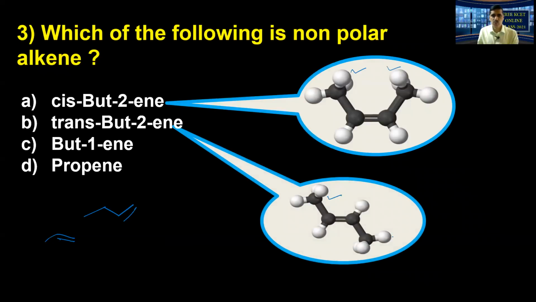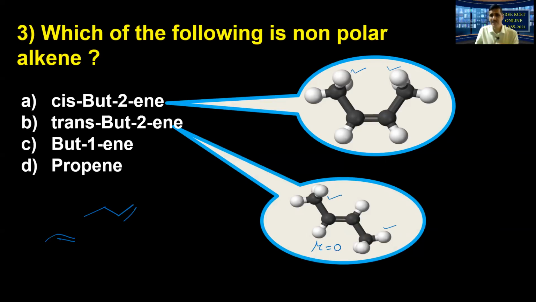Look at this. The two methyl groups are on the opposite sides. So now, since they are on the opposite side, the C-CH3 dipole moments cancel each other. Therefore, the net dipole moment of this molecule is going to be 0. Therefore, the trans form is going to be non-polar. So now the cis form is more polar than the trans form. The boiling point of the cis form is high, we say. It is more polar. Solubility is also higher than the trans form, because of the polarity that exists.